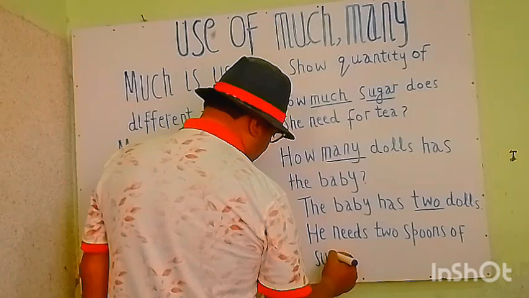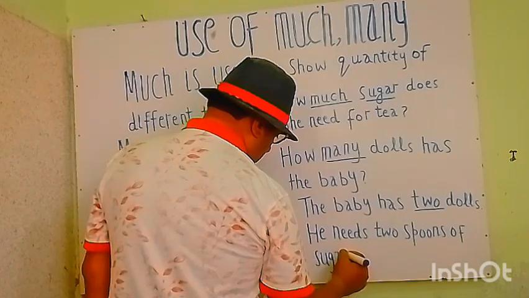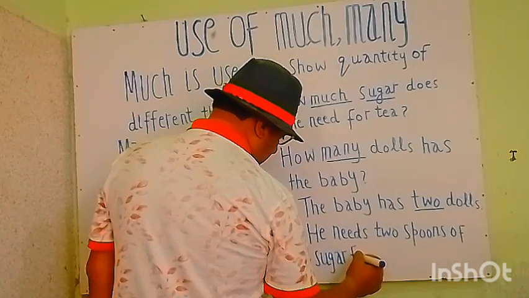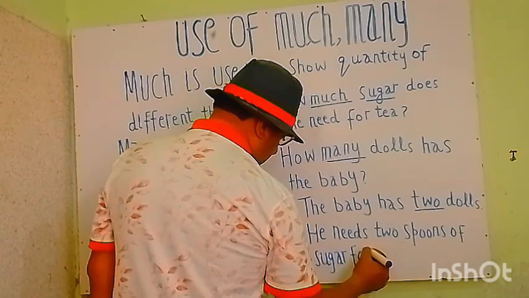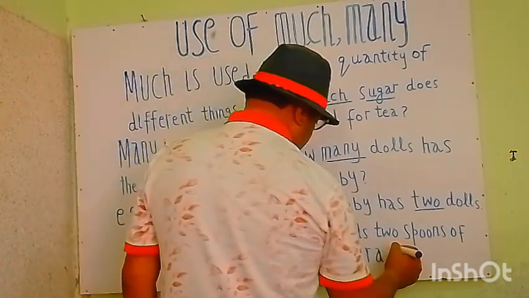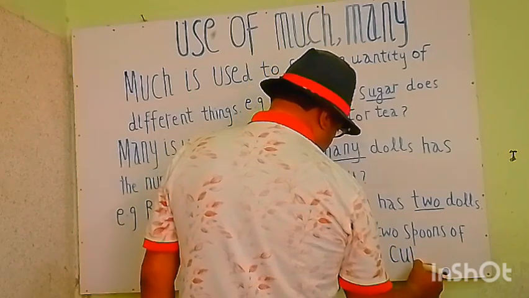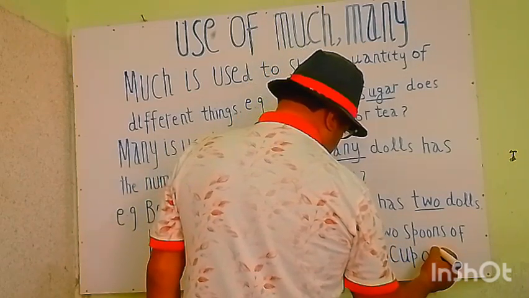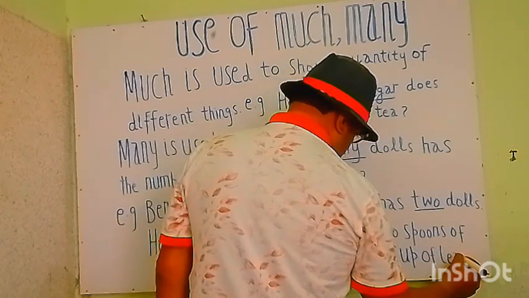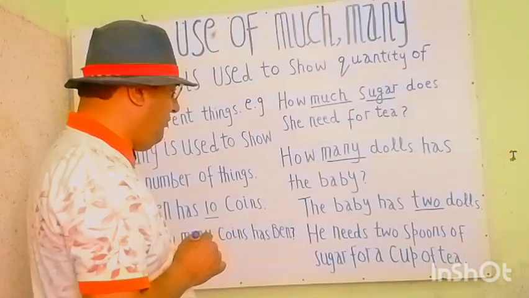He needs 2 spoons of sugar for a cup of tea.